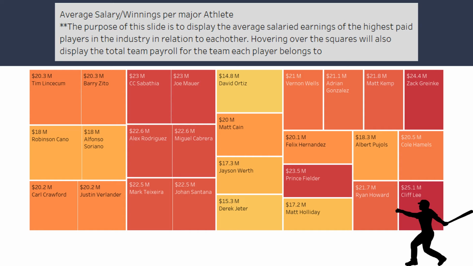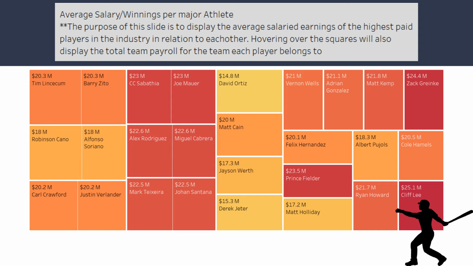This next visualization shows us the average salary or winnings per major athlete. The purpose and value for an executive within this visualization would be similar to the previous slide, in which it displays dollars in terms of players. Who are the top earners, and what team are they from? In our interactive Tableau file, hovering over each slide will further break down the visualization and will show you which team each player belongs to.